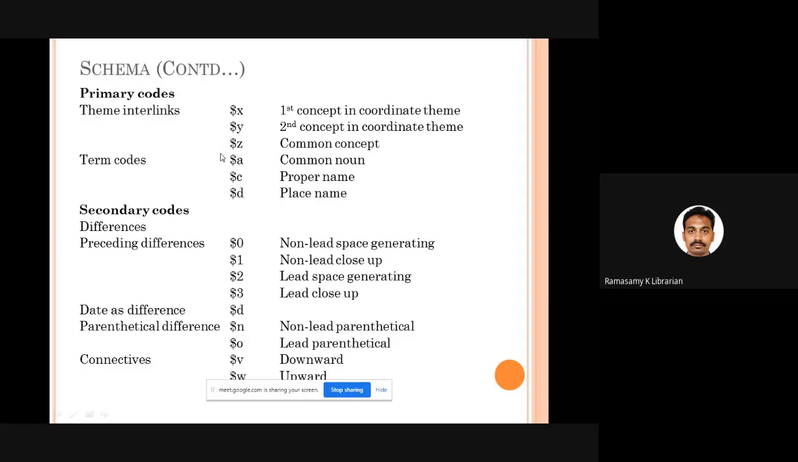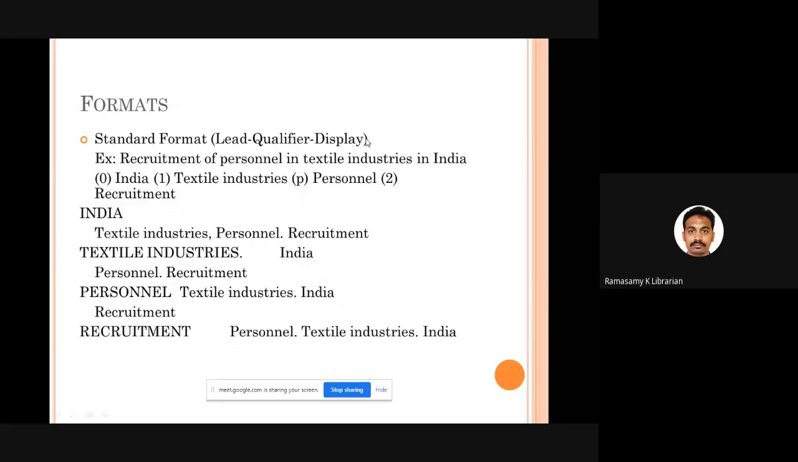I am allotting these relators as the indexer. Then comes recruitment. We have added 2. What is 2? Action. What is the action here? The process of recruiting. So I have allotted all the role indicators. How am I going to prepare the entry? I'll take the first one, 0. India becomes the lead. There is no qualifier here. All other items will be given as the display. Then the lead becomes the qualifier, and in the display, the first item becomes the lead. Textile industries comes as the lead item. The previously used lead becomes the qualifier. Other items are in the display section.